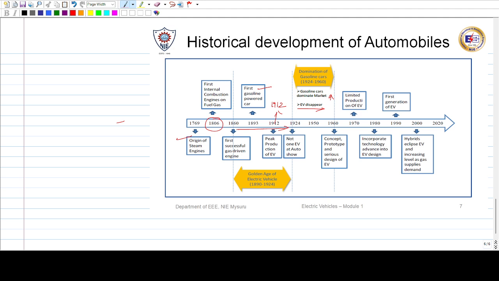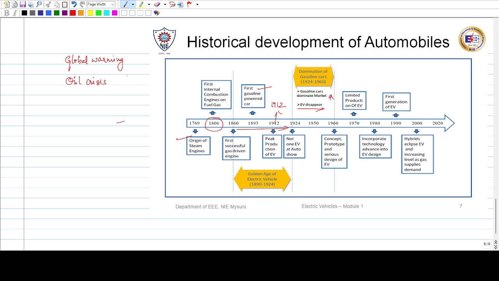Later, in the 1960s, for various reasons, one being global warming, and then the oil crisis, which happened during the 1980s to 1990, countries started realizing that their dependency on other countries could lead to issues with respect to the political as well as the economic scenario of the country.